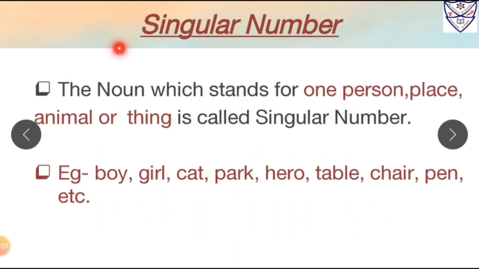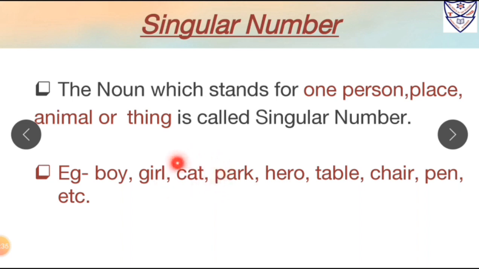Now what is singular number? The noun which stands for one person, place, animal or thing is called singular number. For example, boy. Over here boy is only one. It stands for singular number. Girl. Over here girl is also one. That is one person. So it is singular number.